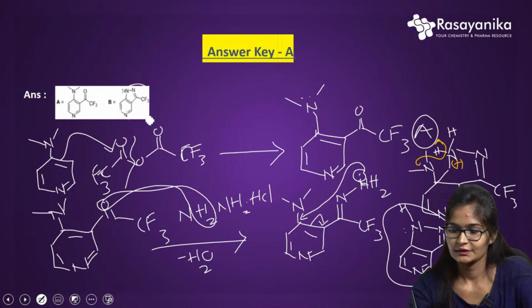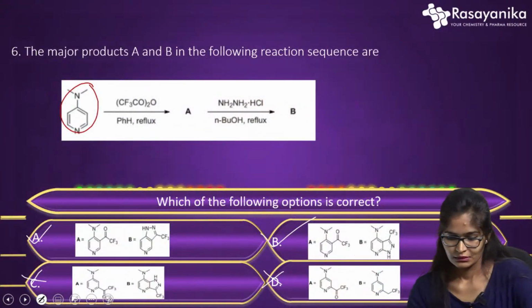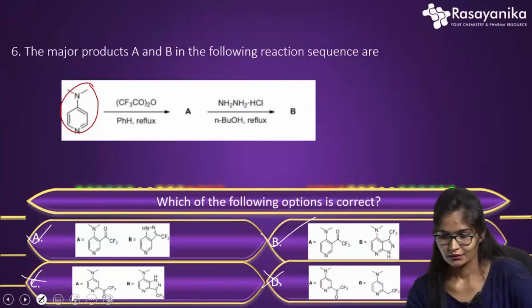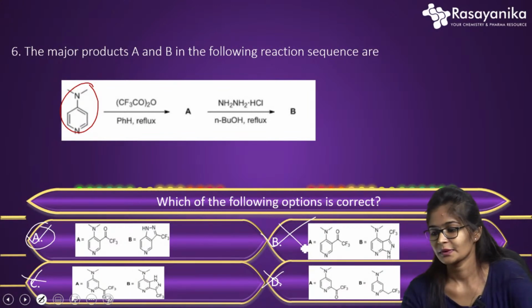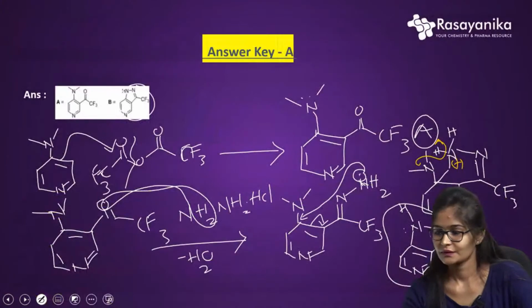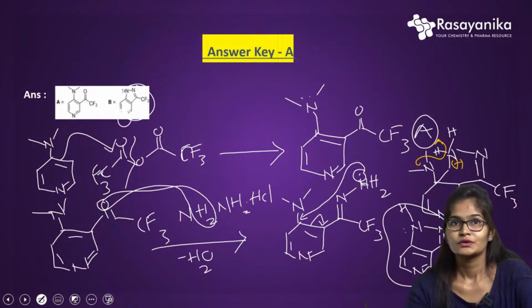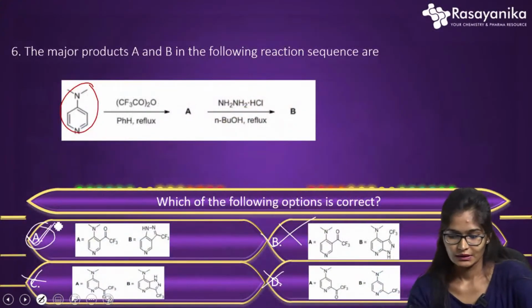So here you can see in option B, option A is correct. Option B is not possible because they have done it with respect to the para nitrogen, whatever you can see here. With respect to that they have done, so it is not possible. So option A is correct.